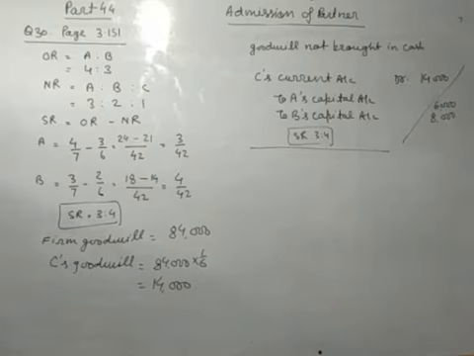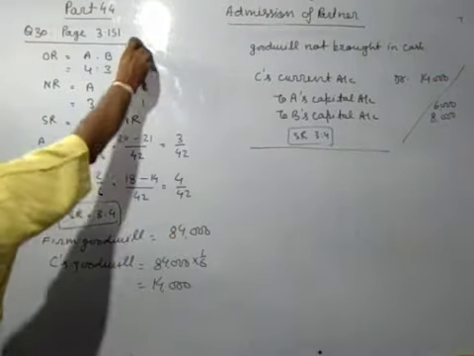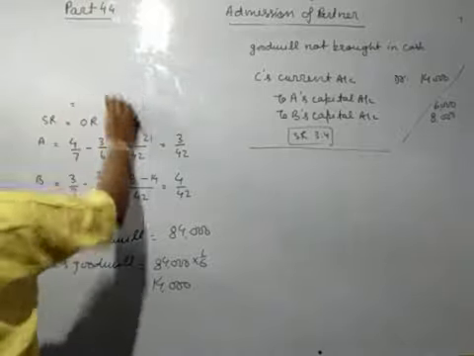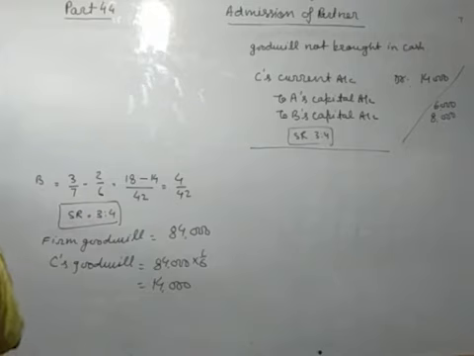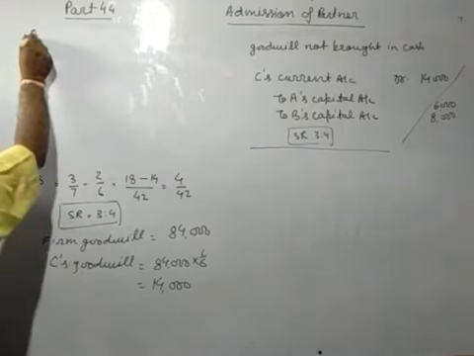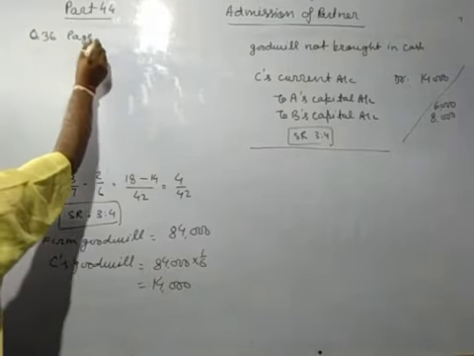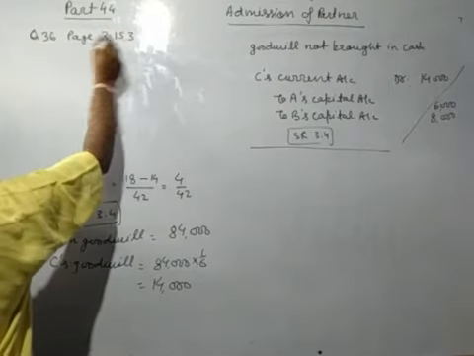Now see one more question related to goodwill, that is question number 36, page number 3.153.